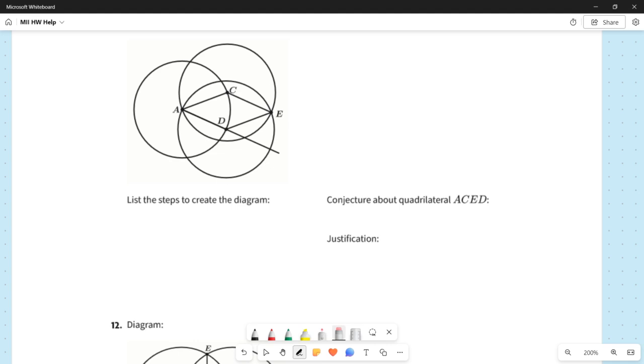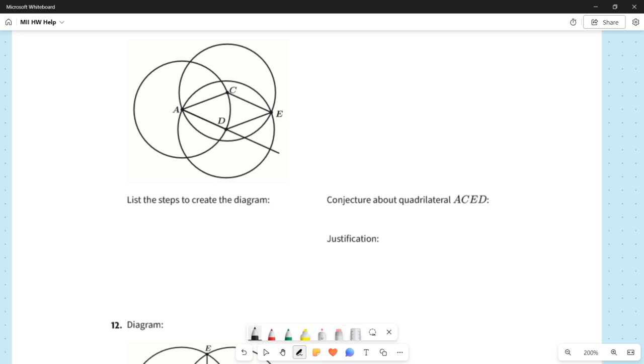I'm just going to go to the video, and we're just going to figure out how to do this. That's fine. That's why we're here. If you told me that this problem looks complicated, I could buy that. However, despite its complexity, I do think that listing the steps to create the diagram is a little bit less intimidating than it might seem at first.